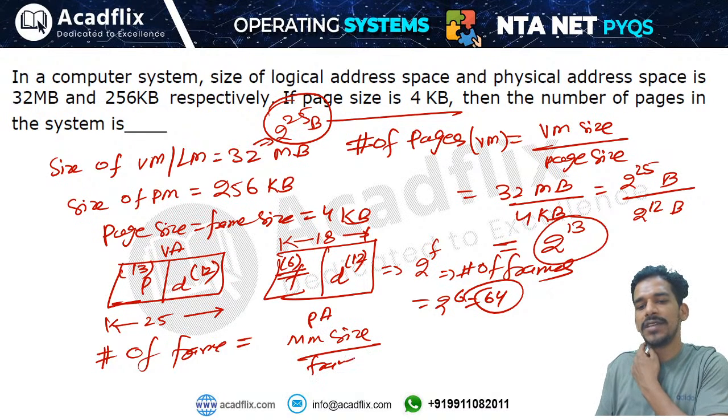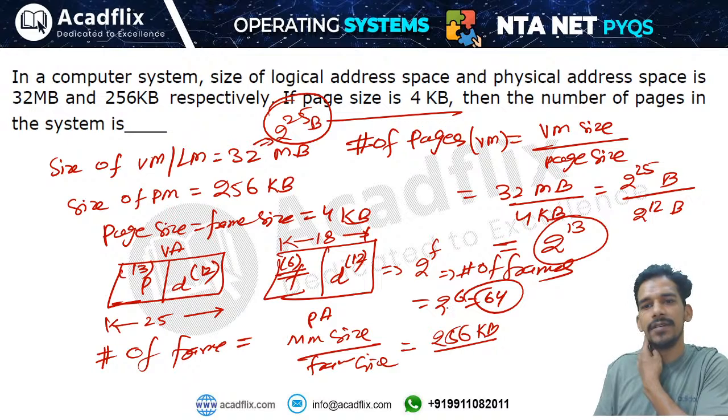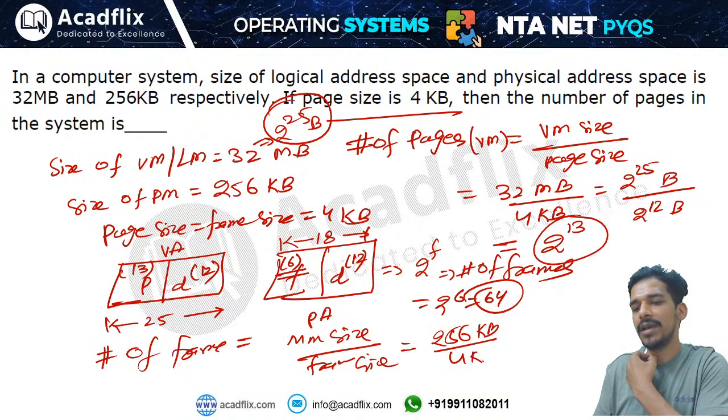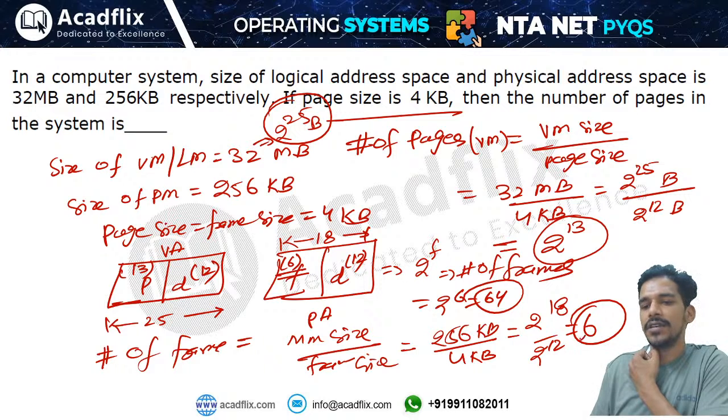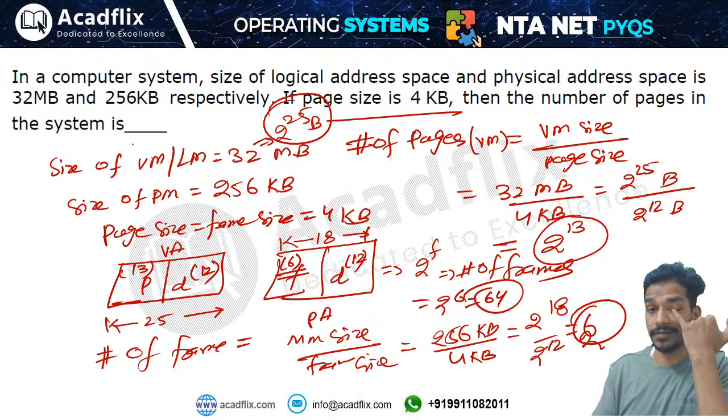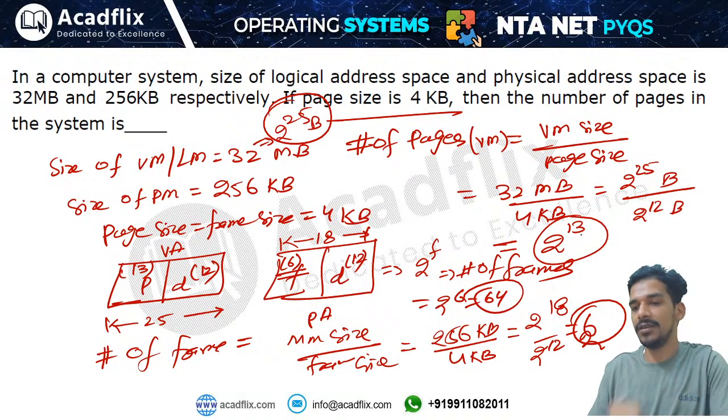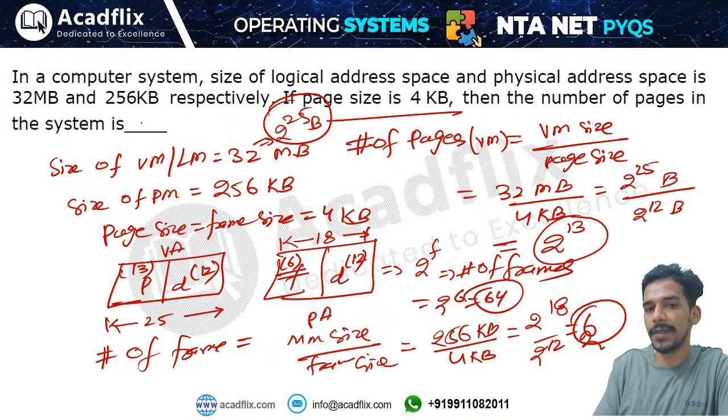Main memory size is 256 kilobytes divided by frame size, 4 kilobytes. यहाँ से भी आपका सेम ही आएगा, that will be 2 to the power 18 divided by 2 to the power 12, that is 2 to the power 6, that is 64. They are asking only the number of pages. Number of pages is 2 to the power 13, or 8 into 1024. This will be 8192.